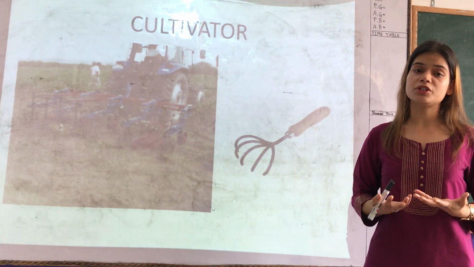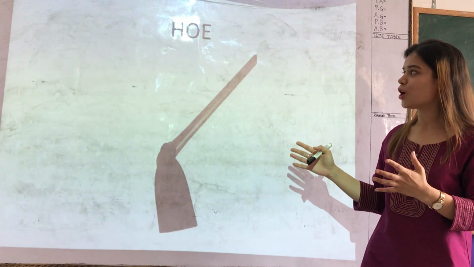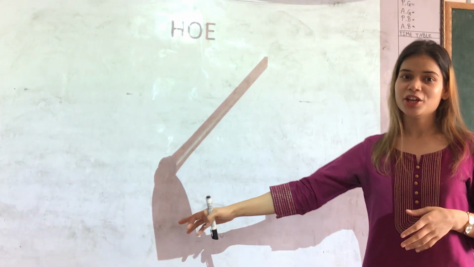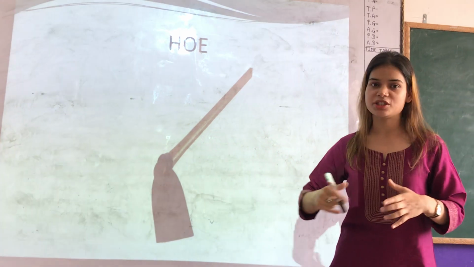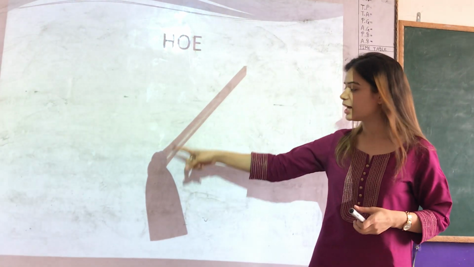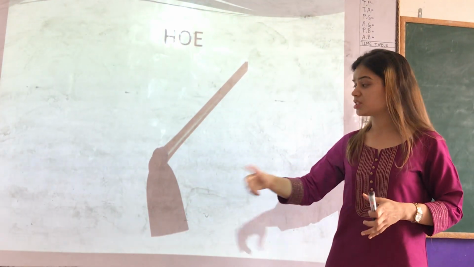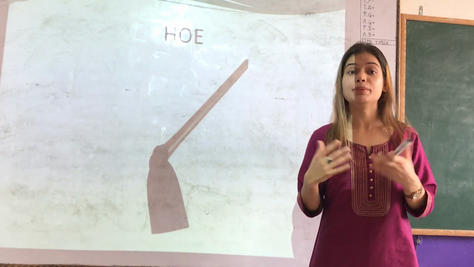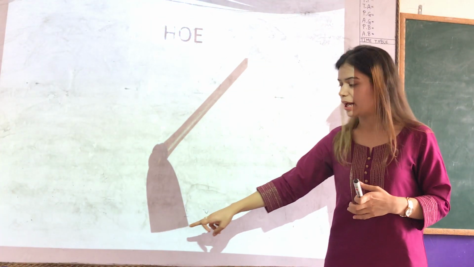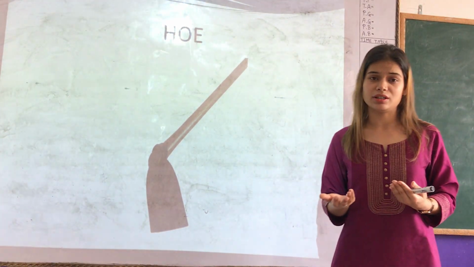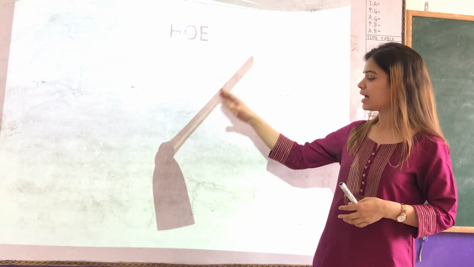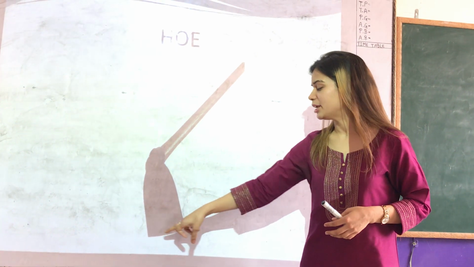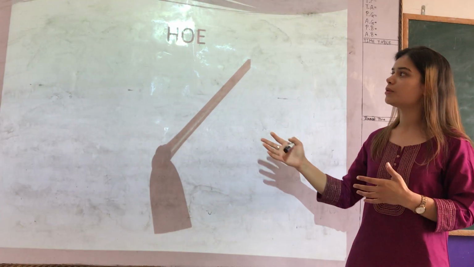Now another tool, which I am going to show in the next slide, is very common to you. This is known as a hoe. You must have seen this at your home also. It has a long rod made of wood, attached to a strong iron plate which works as a blade. It is very sharp at the end. Don't use it when no adult is nearby, so don't operate it on your own. It has this narrow, very sharp plate, and farmers use it for